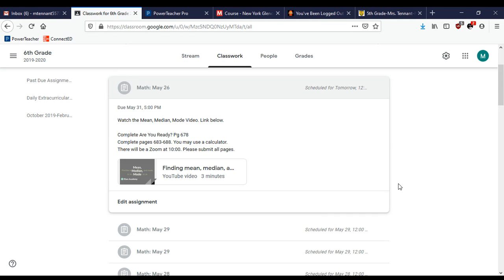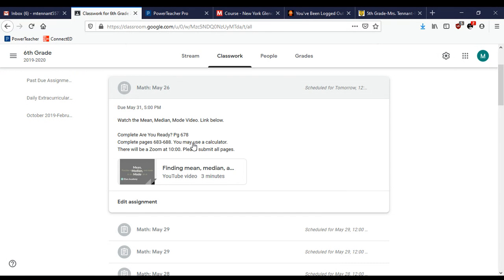So today and over the course of this week, we're going to be learning mean, median, mode, and range. So please make sure that you watch the video from the assignment today, not just this video, but the one from Khan Academy, because it's also going to be very helpful, and it's only 3 minutes long. So please make sure that you watch both.